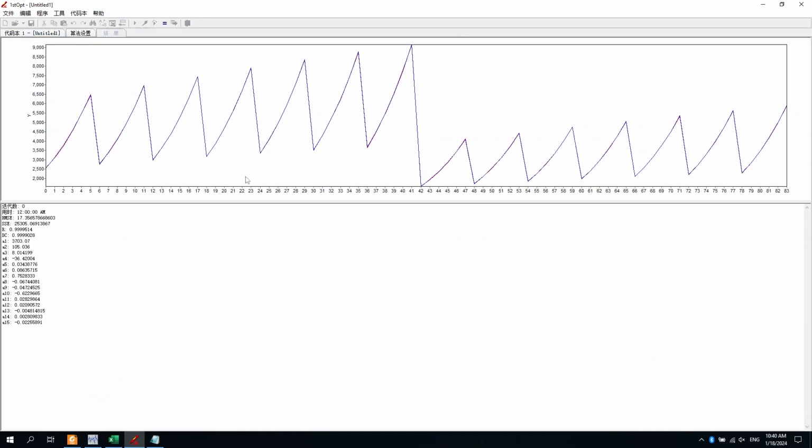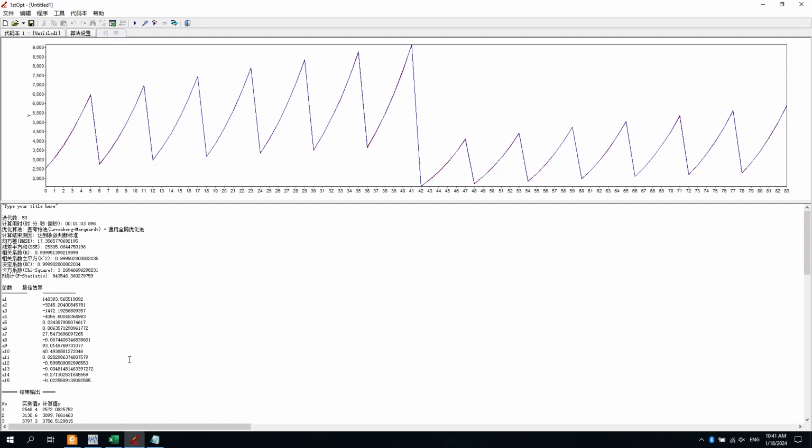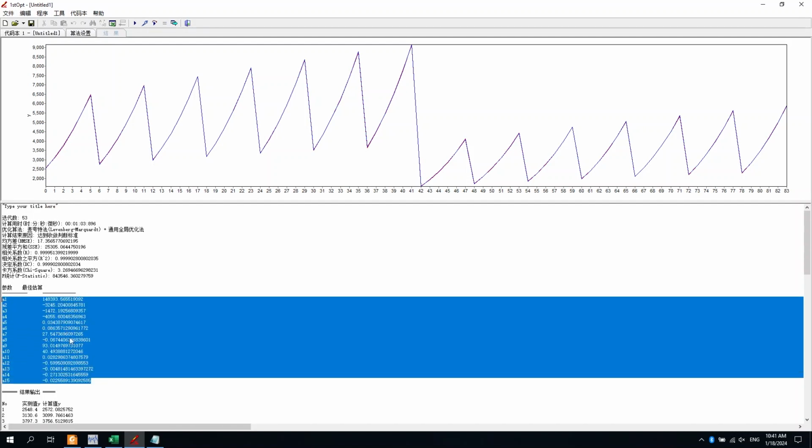Click on the Execute Calculate button to start solving. When the solution is complete, copy the 15 coefficients from the solution into an Excel spreadsheet.